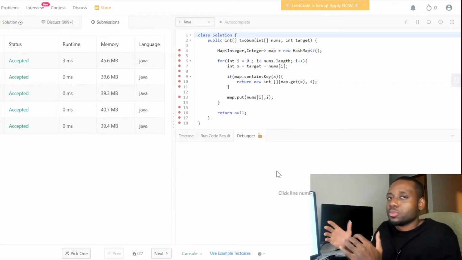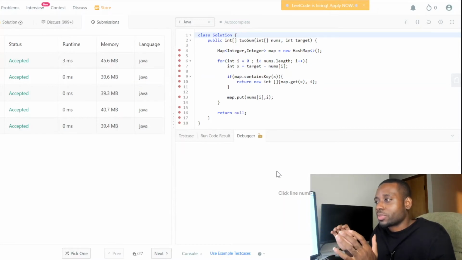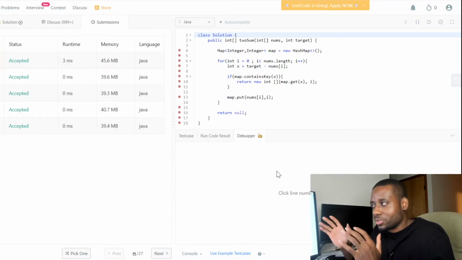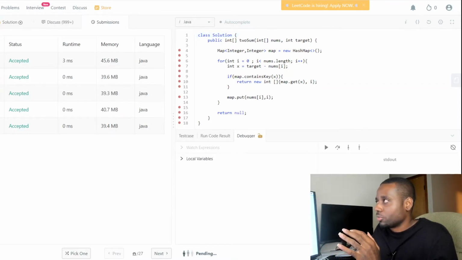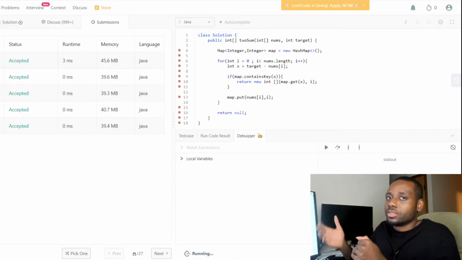Some problems have solutions with some abstract stuff that you can't really understand. This debugger helps you accurately debug the code.